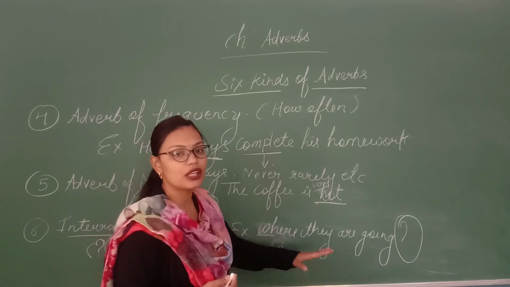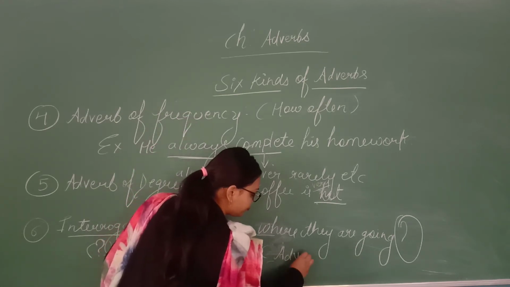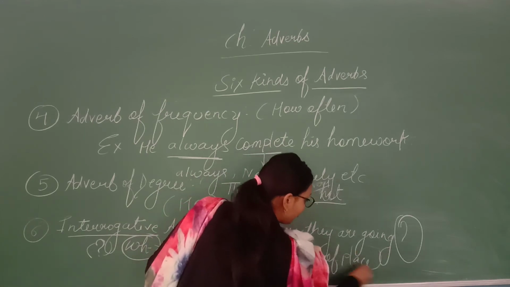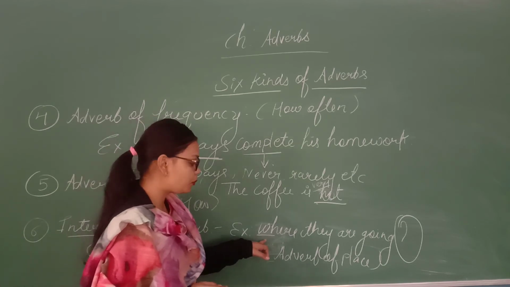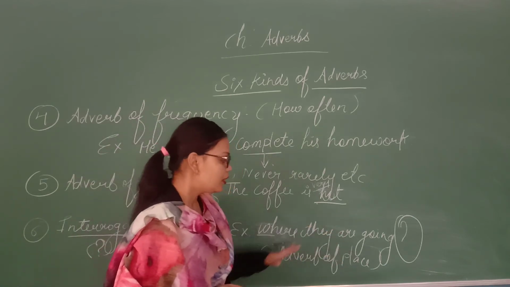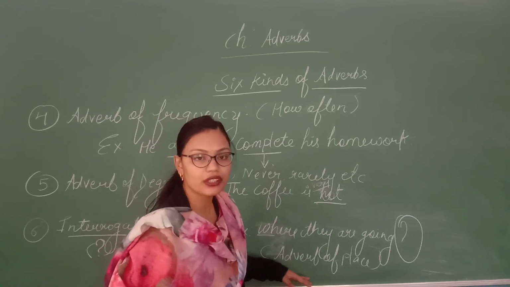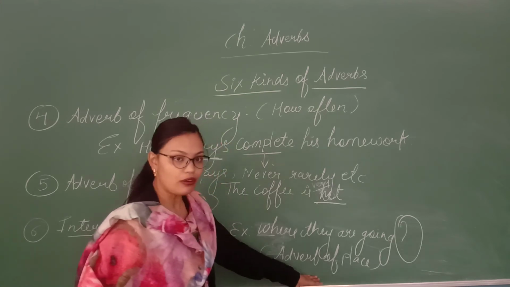Here you need to name the place. So this is your adverb of place. This is the example of adverb of place. Why? Because you have started the question with where: where are they going? Here you need to give the answer. They are going to school. They are going to the party. They are going to the birthday. So adverb of place is there.